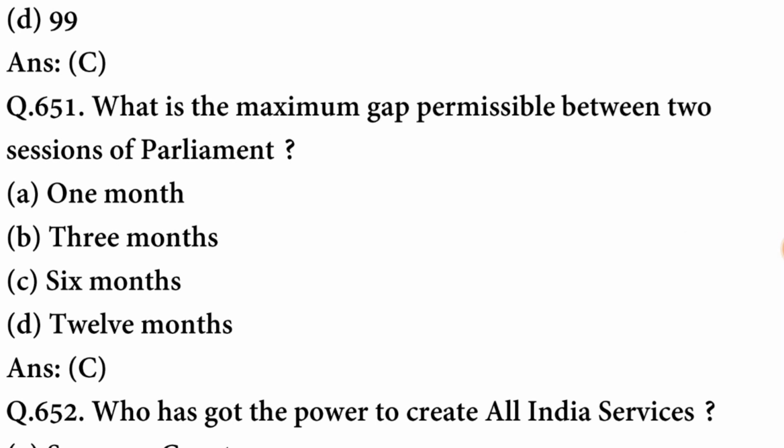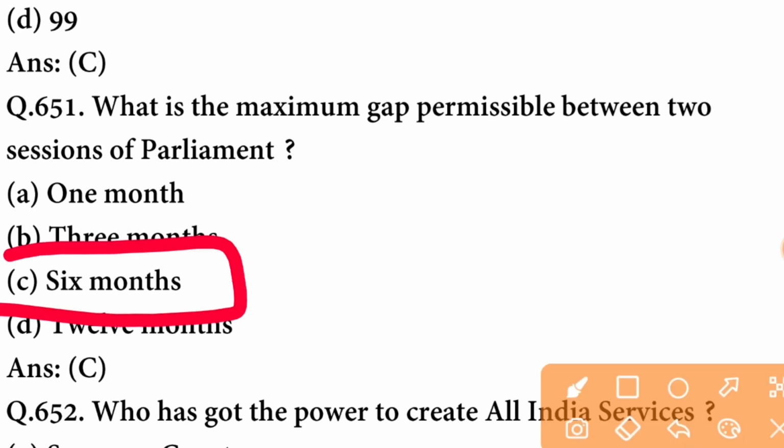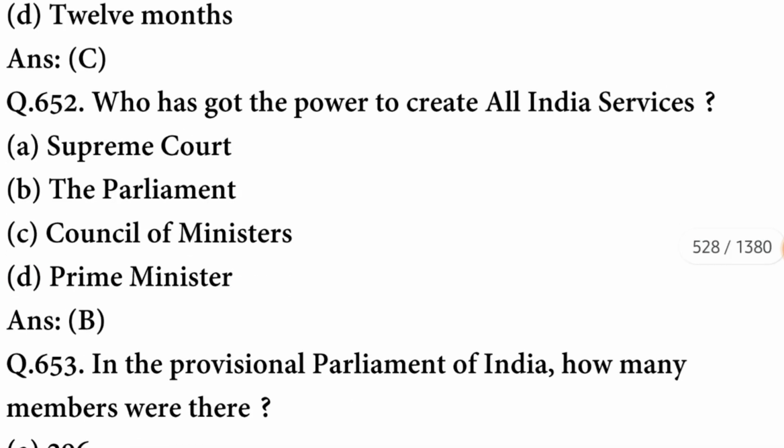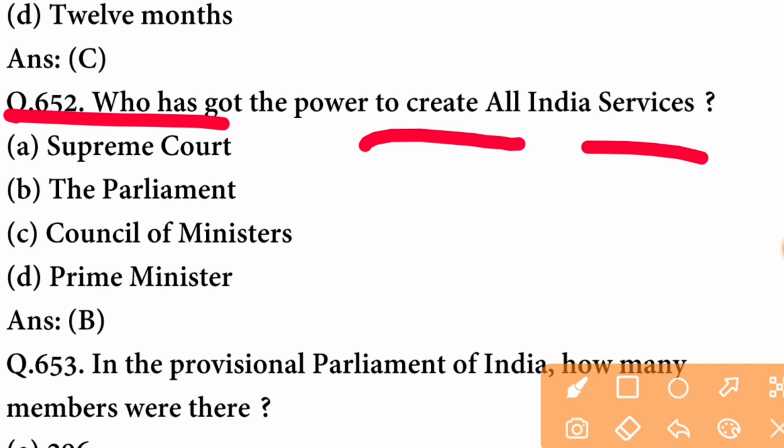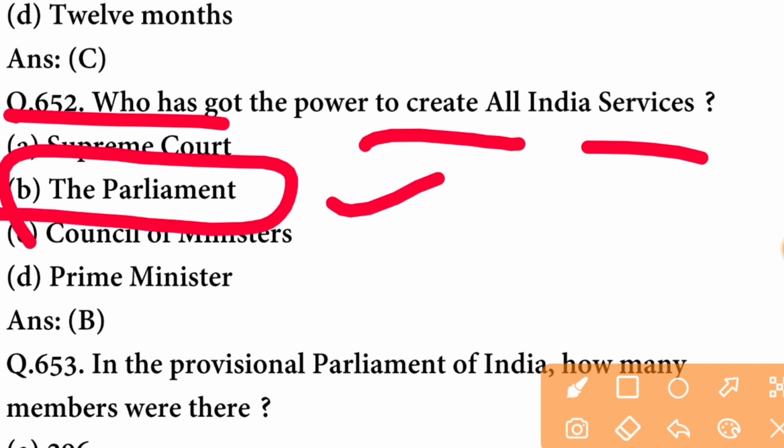What is the maximum gap permissible between two sessions of Parliament? The maximum gap is 6 months. Who has got the power to create All India Service? The power to create All India Service, the Parliament gets this power.